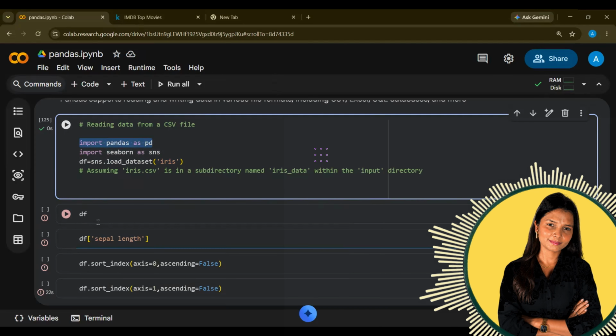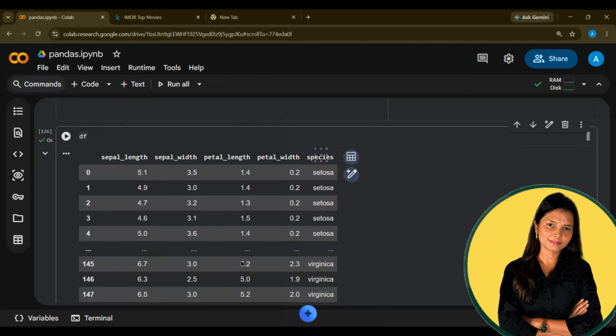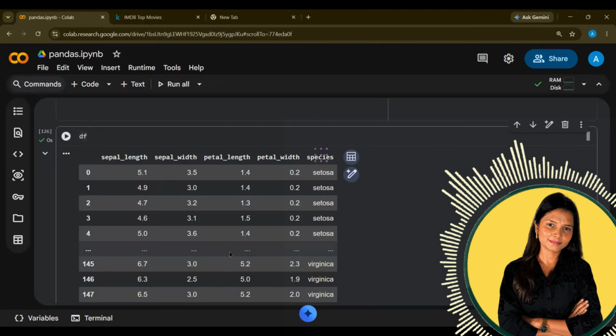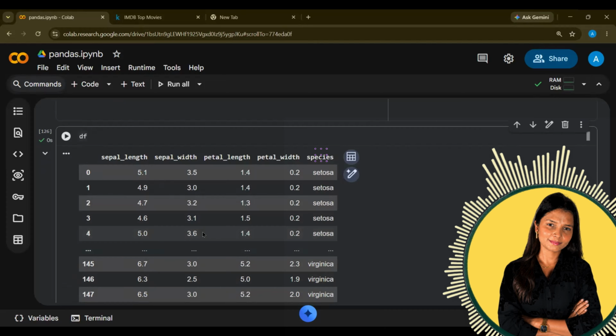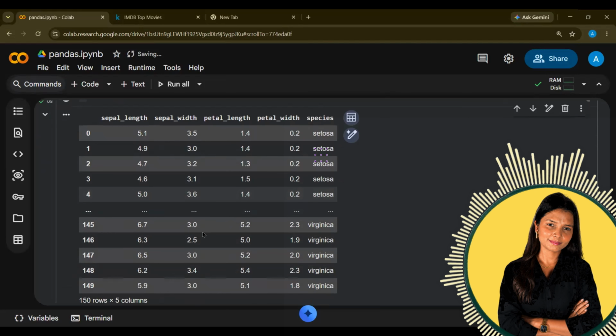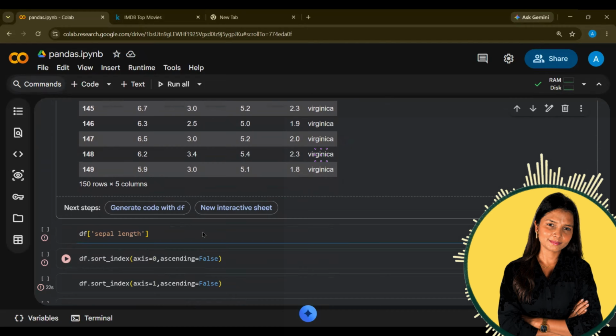Now I will use pandas to work on it. Now I have the df created. This is how the data looks. This is for practice purposes. You cannot create models based on this data and add it to your resume. These are not resume friendly, but this is absolutely perfect for basic understanding and core understanding.